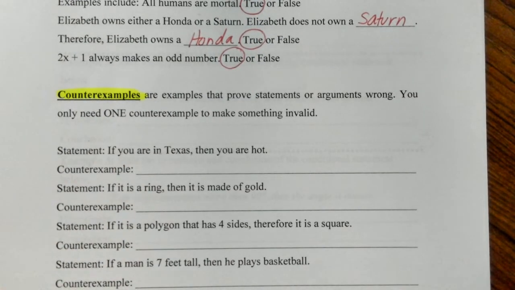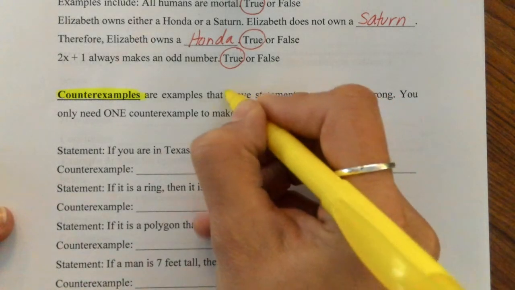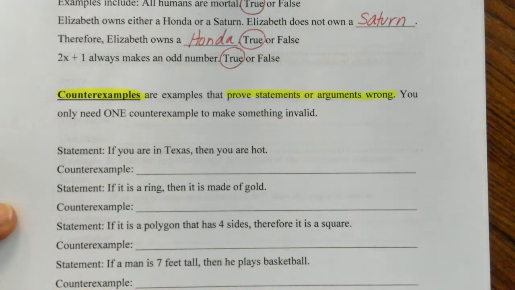Your counterexamples are examples that prove statements or arguments wrong, okay? And you only need one to prove something is invalid. So the statements above with the Honda and the humans and the 2x plus 1, these are all valid.